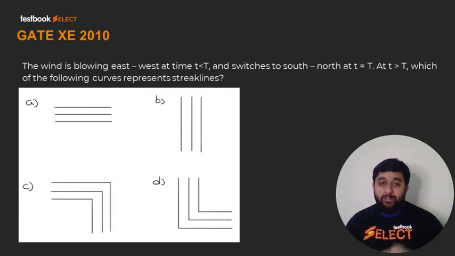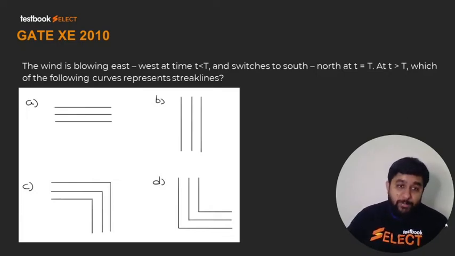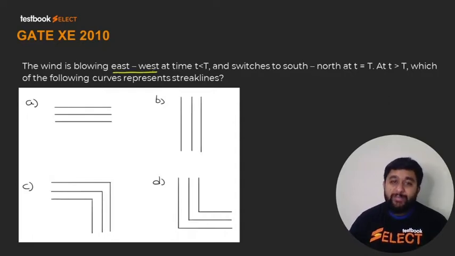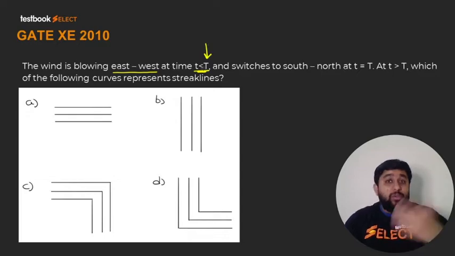Tricky in the sense that a lot of students made a mistake in this. Now check what it says. Wind is blowing east to west at time t less than capital T. So basically they have defined a time instant T, like 3 o'clock.